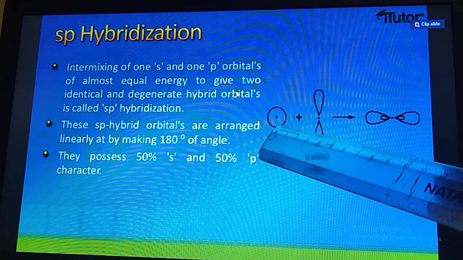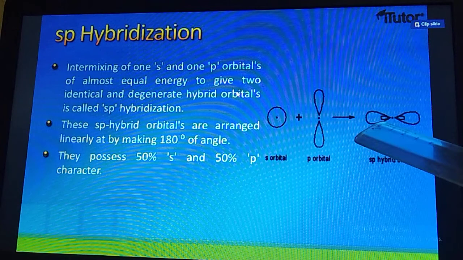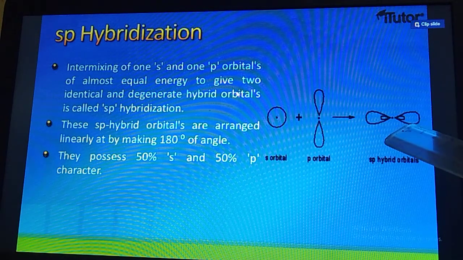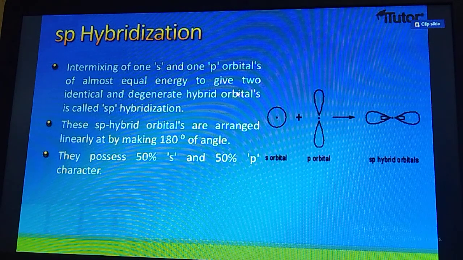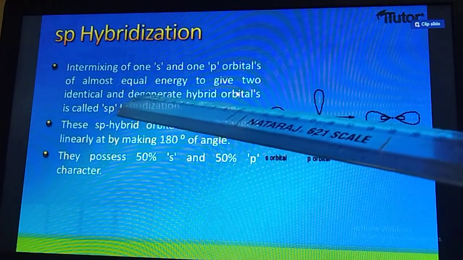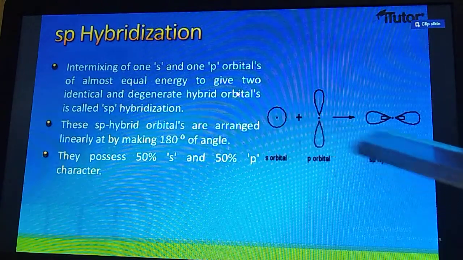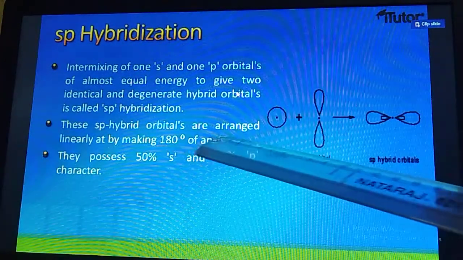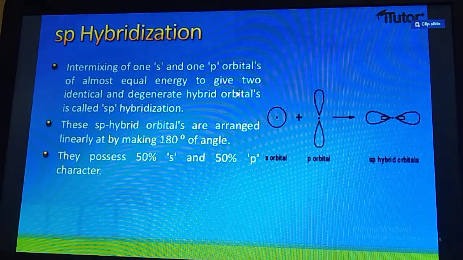Here the s orbital is spherical in shape and the p orbital is dumbbell shaped. When they mix, they give two orbitals, students. Here you can see one orbital and here is one orbital. Both orbitals are sp hybridized, and they are arranged linearly, giving sp hybrid orbitals with a bond angle of 180 degrees. Now you see, students, intermixing of one s and one p orbital of almost equal energy to give two identical and degenerate hybrid orbitals is called sp hybridization.